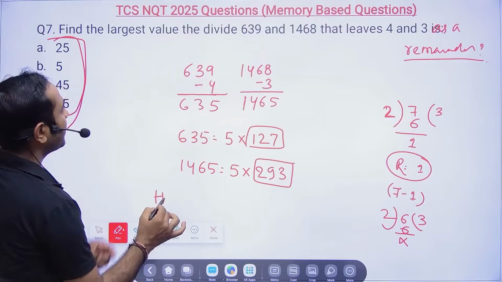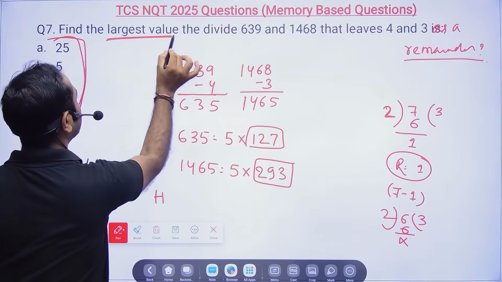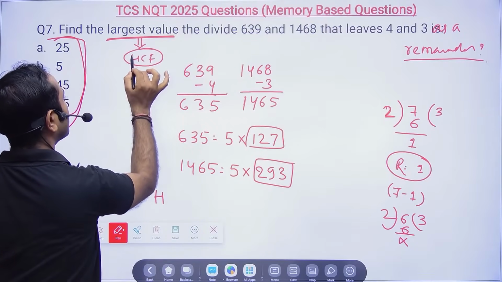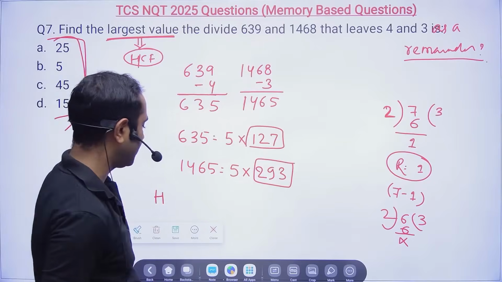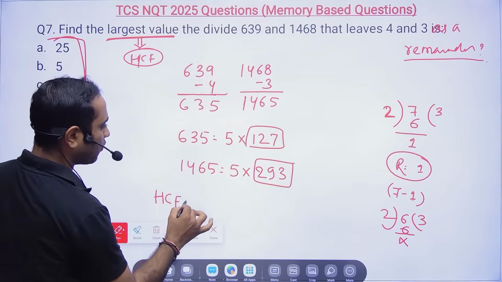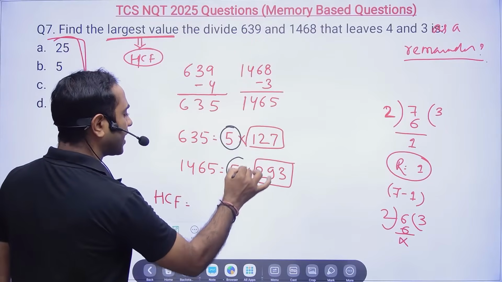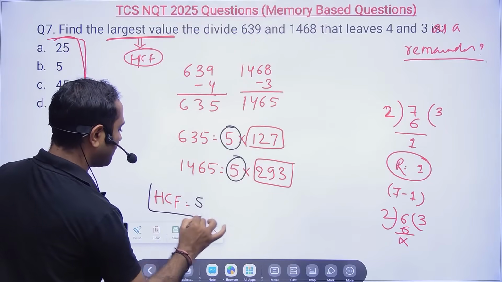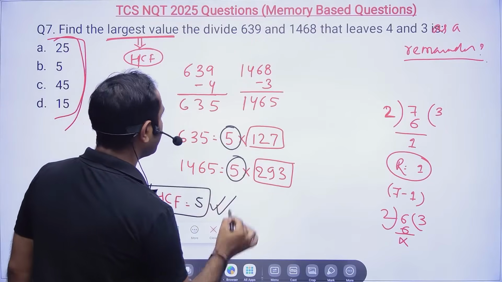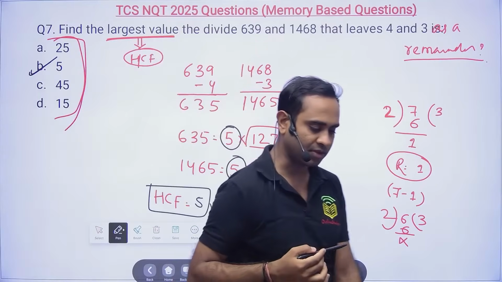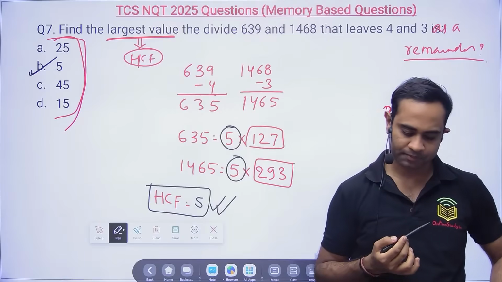See, basically whenever they ask about the largest value, largest value means they are asking about HCF. So you have to calculate the HCF. Now, what is the highest common factor? So my dear friends, the highest common factor is 5. Their HCF will become 5 here. So option B will become the correct answer for this particular problem.